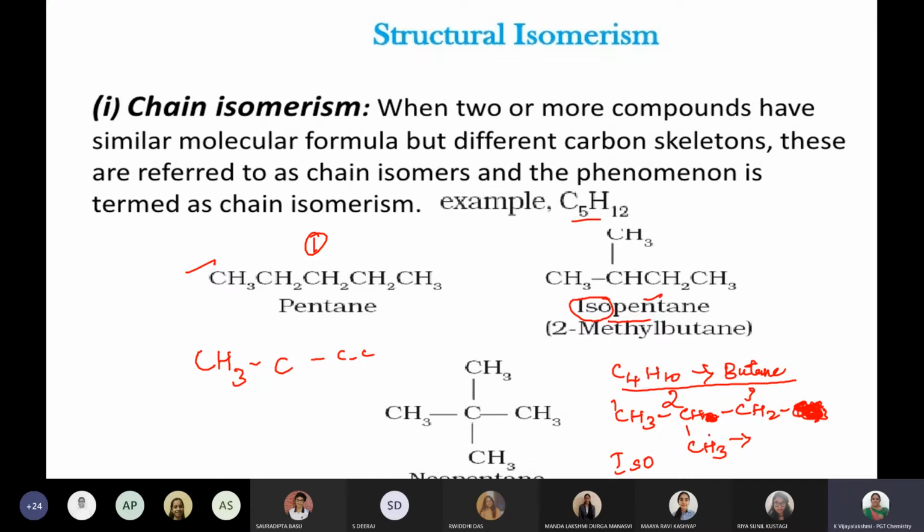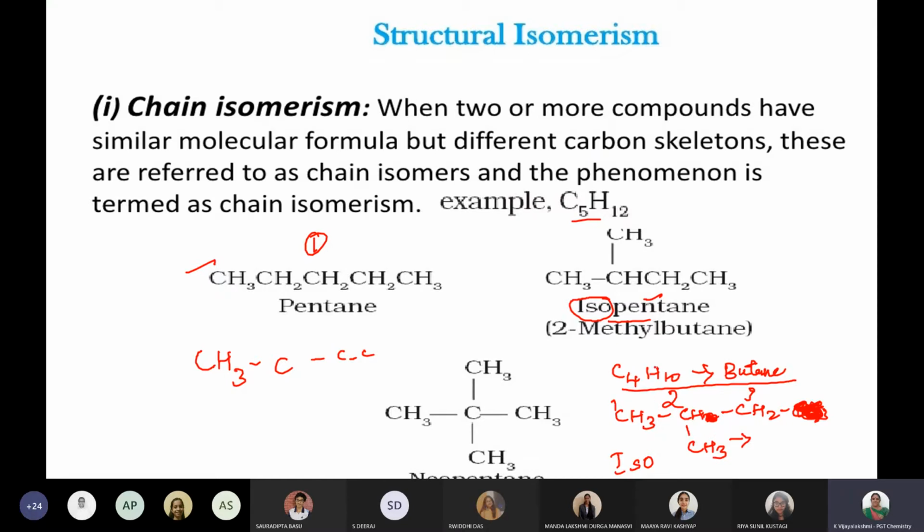Or in some other case, isobutane, isohexane. So you have to mention how many carbons are there altogether. Iso means it is a secondary. That is one more point. Please learn it. And whenever you are writing iso, please remember to add all the number of carbons.